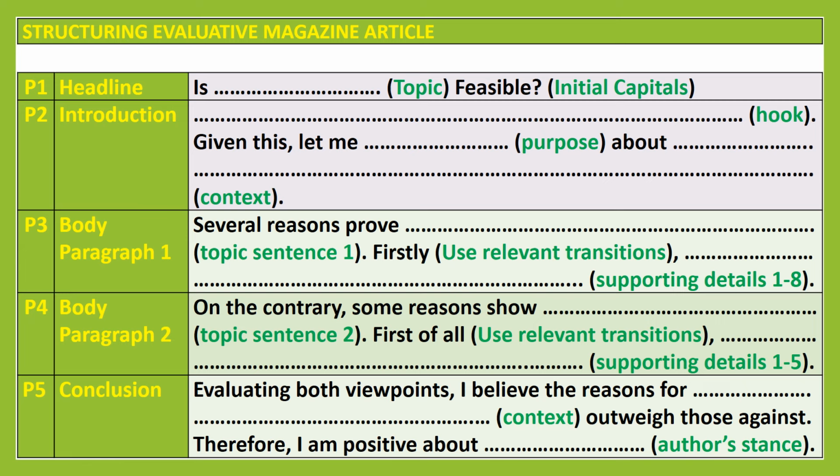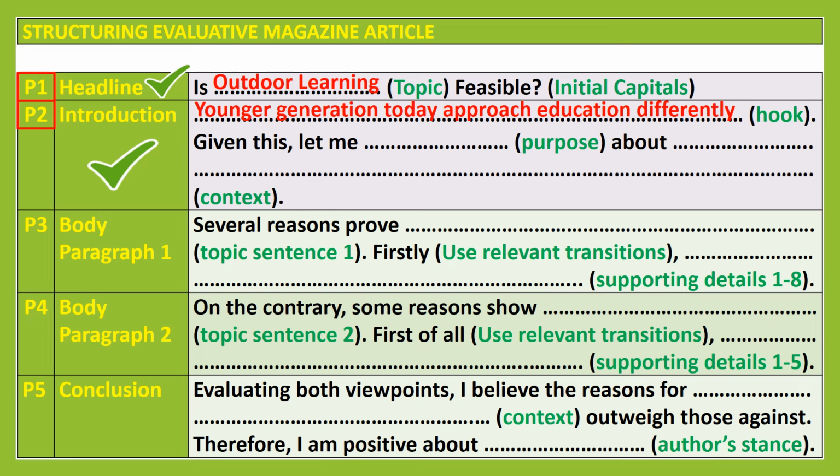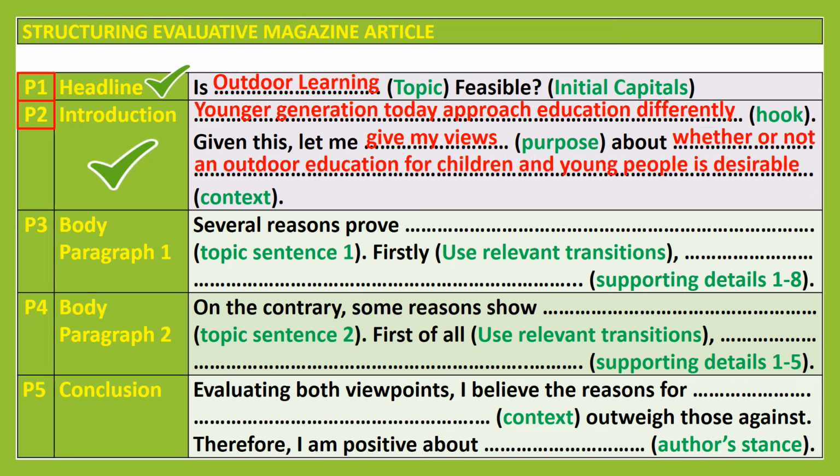Please note, P1 to P5 refer to the number of paragraphs and how they are separated from each other. For P1, that is the headline, think of a catchy title that goes with the topic of the article. For P2, that is the introduction, as an attention grabber, open with a hook that is in line with the article's topic. Then introduce the purpose of the article and end the introduction by stating the context of the article.